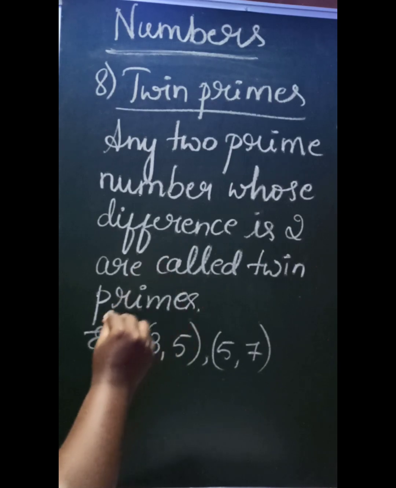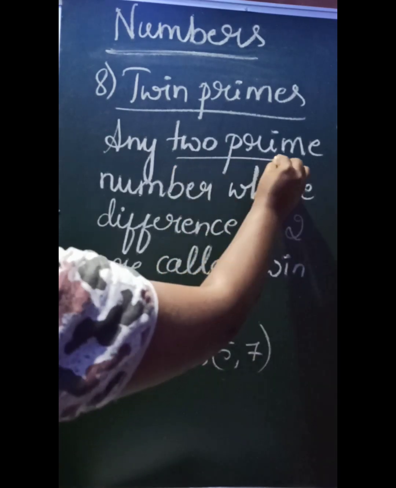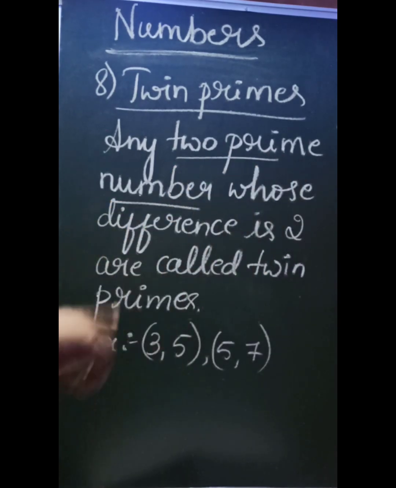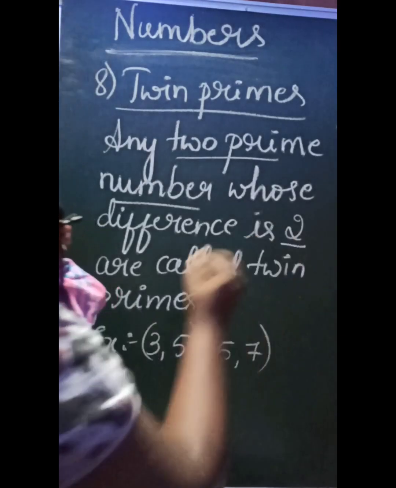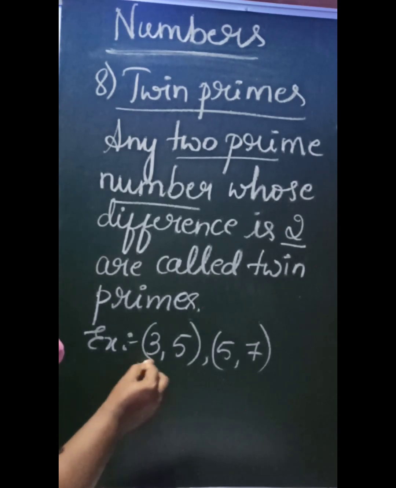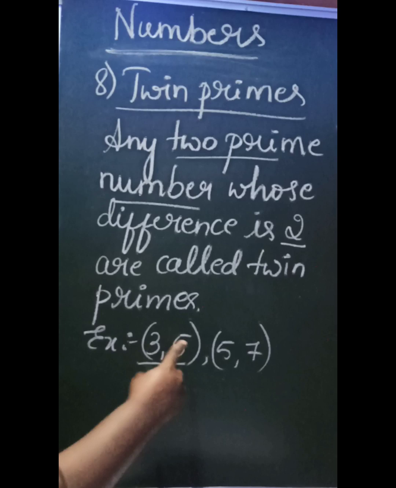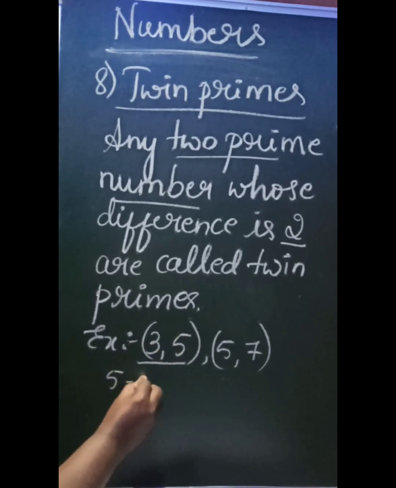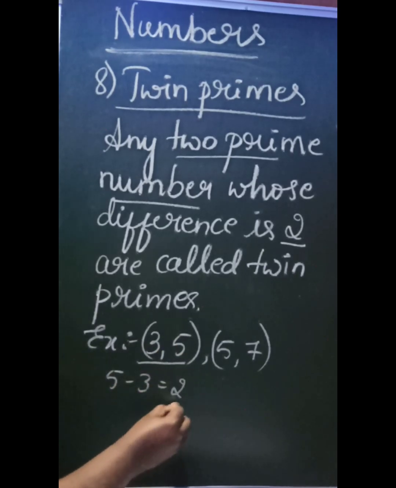What is the meaning of this? It could be any two prime numbers. If you find the difference of those two numbers, you should get 2. Then those numbers form a set of twin primes. See the example. The example for twin primes is 3, 5. Find the difference of these two. That is 5 minus 3, that is 2. See, 3, 5 forms a set of twin primes.